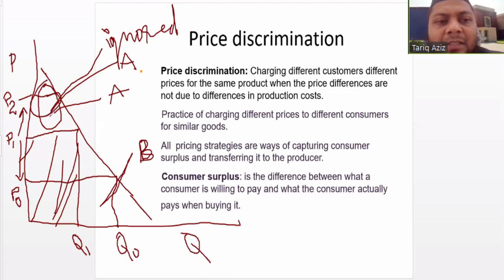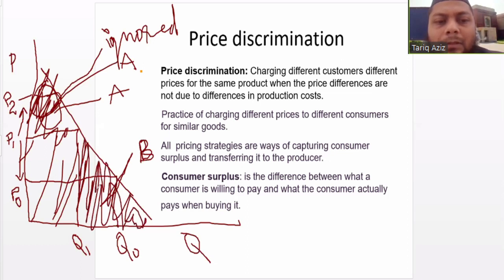And this area, similarly this area, is known as consumer surplus. The consumer surplus is the difference between what a consumer is willing to pay and what the consumer actually pays when buying it.